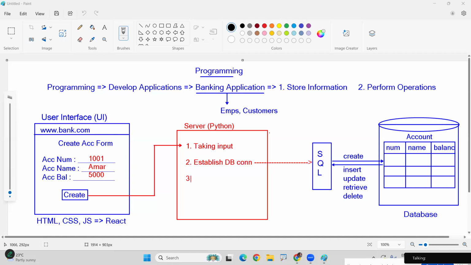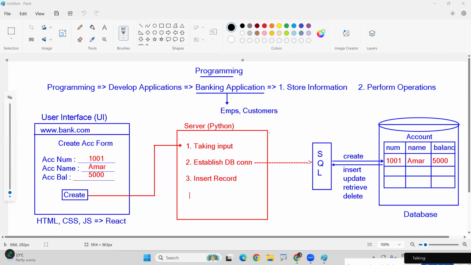Once the connection is ready, then it will insert the data. That record will be inserted. All the details they mentioned here will go and be stored in the database. Of course, we need to write the logic, but how to write the logic and all, first theory.